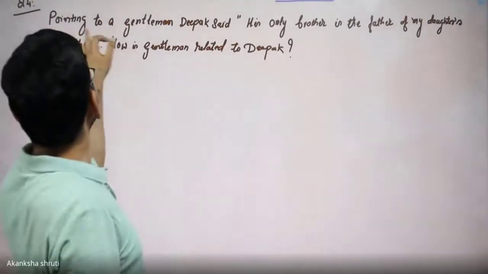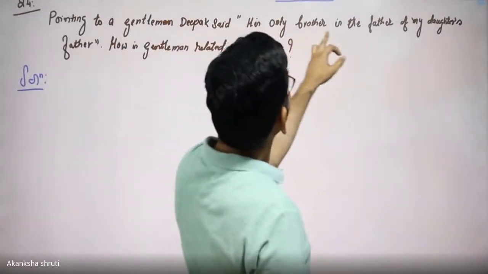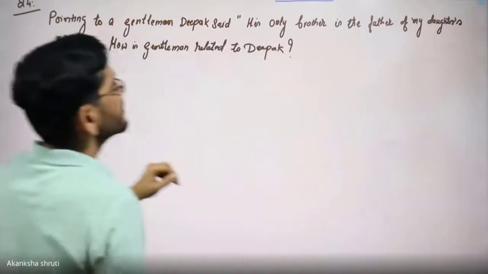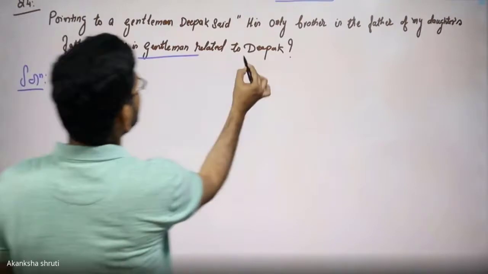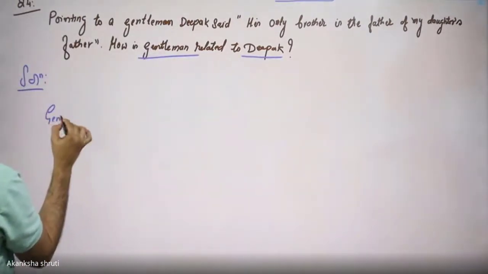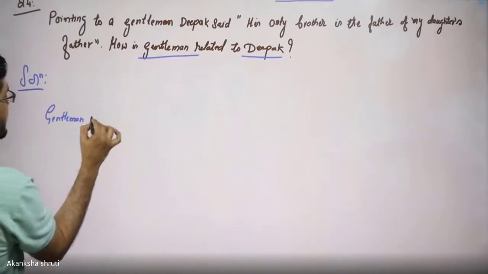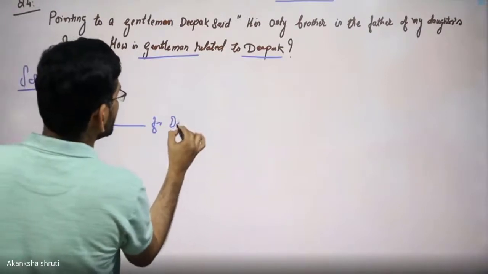Question number 4. Pointing to a gentleman, Deepak said, his only brother is the father of my daughter's father. Who is the gentleman to Deepak? So we have to find the relation of the gentleman to Deepak.